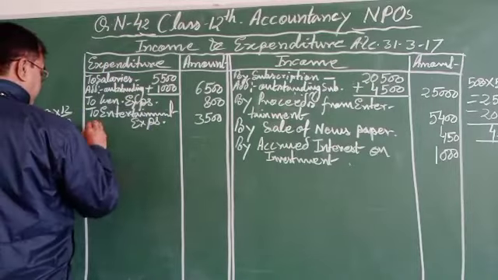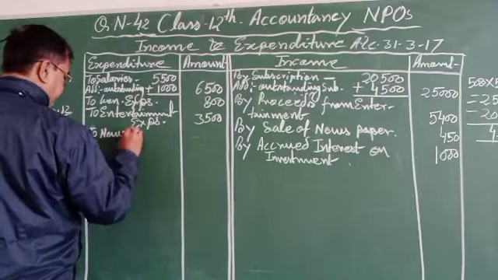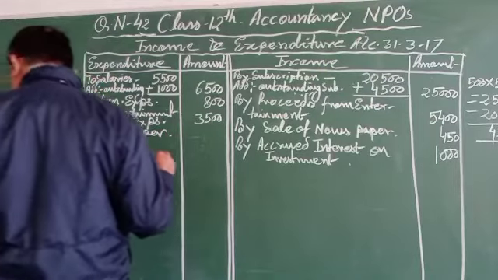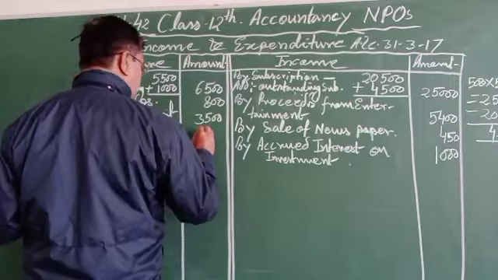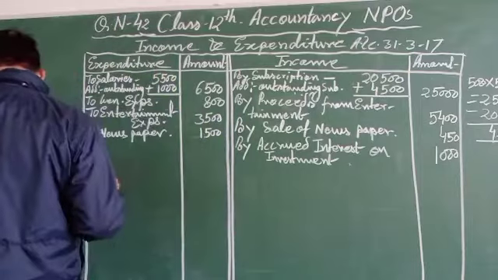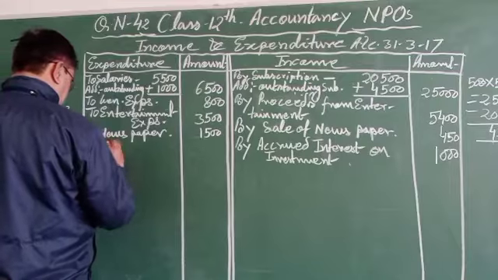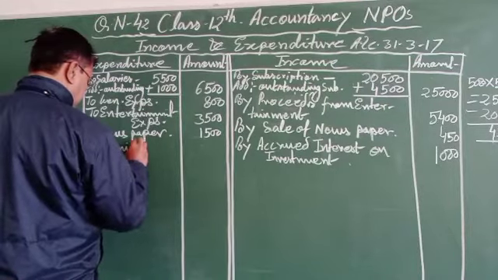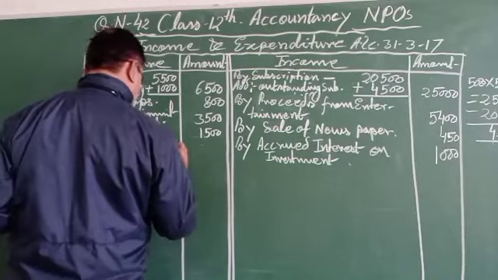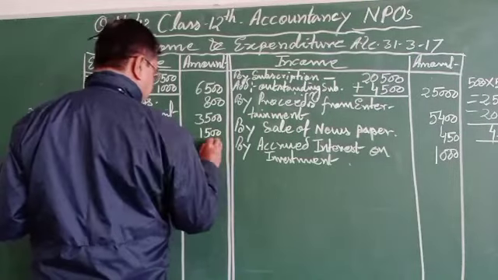Newspaper, to newspaper, given 1,500. Then municipal taxes, to municipal taxes, 500.